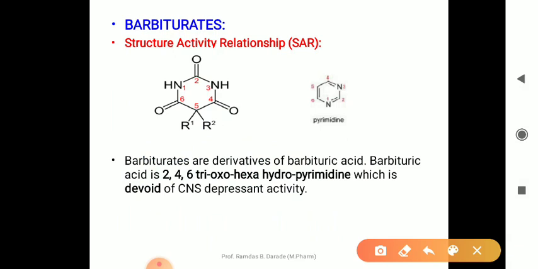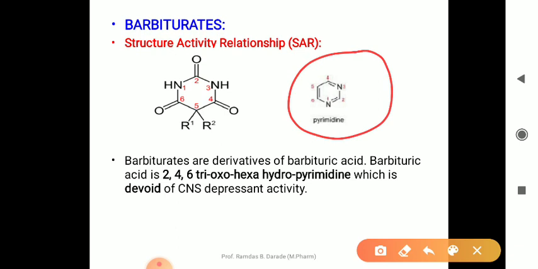So barbiturates chemically contain a basic ring, that is a pyrimidine ring. Here you can see the pyrimidine ring, which is a 6-membered heterocyclic ring containing 2 nitrogens. In between the 2 nitrogens there is 1 carbon. This type of basic heterocyclic ring is known as pyrimidine, a nitrogen containing heterocyclic compound.